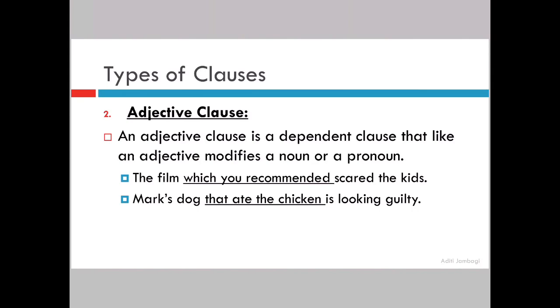Before that, what is coming? Mark's dog. Now what is Mark's dog? It is a noun. This is therefore 100% an adjective clause. I'll repeat my sentence. If there is a noun before the relative adverb or a relative pronoun, then it is an adjective clause. For sure, 100%, without a doubt, you will choose adjective clause. Okay? 100% clear?